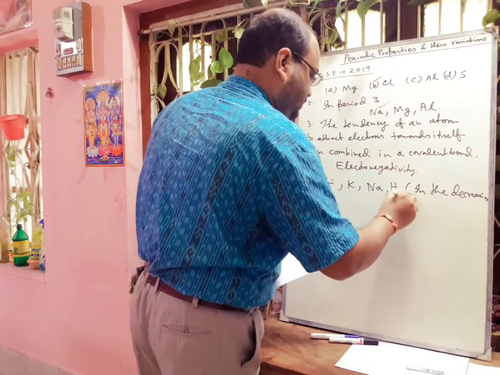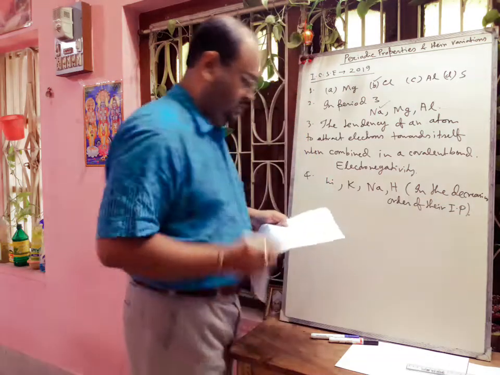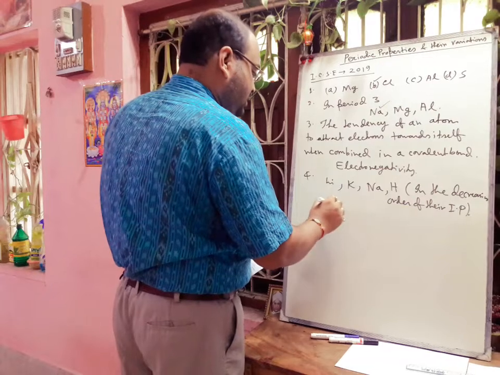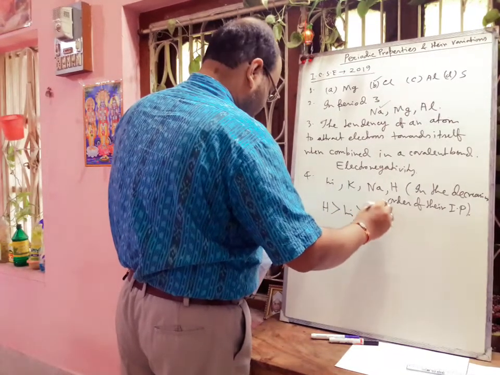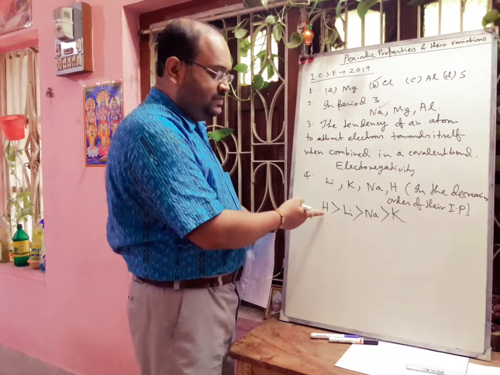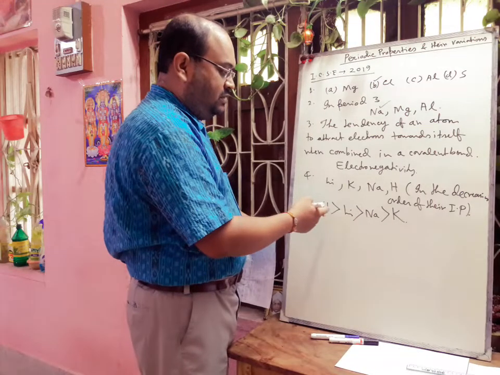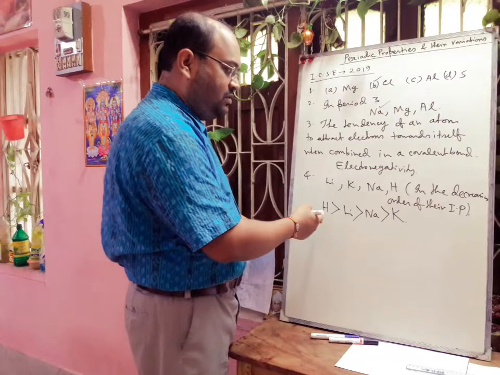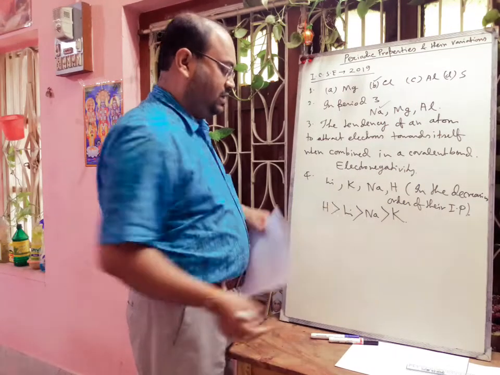The correct answer will be hydrogen, then lithium, then sodium, then potassium. Hydrogen's size is very small, and then from lithium, sodium, potassium, we are adding a new shell and size increases continuously. So ionization potential value will decrease. Hydrogen has the highest ionization potential, so that will be the correct order.